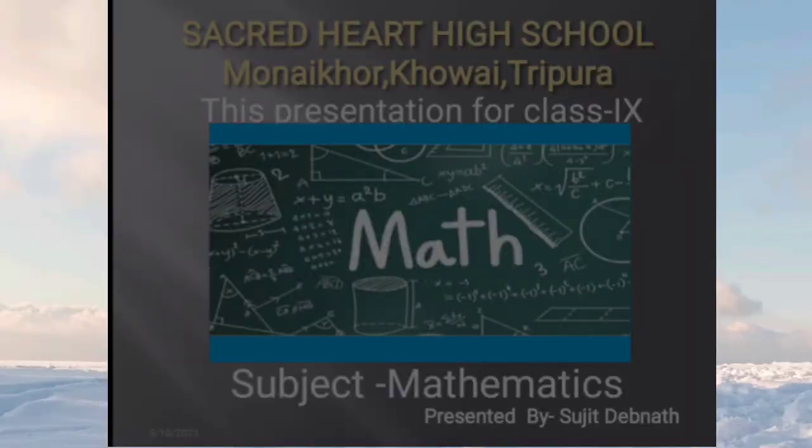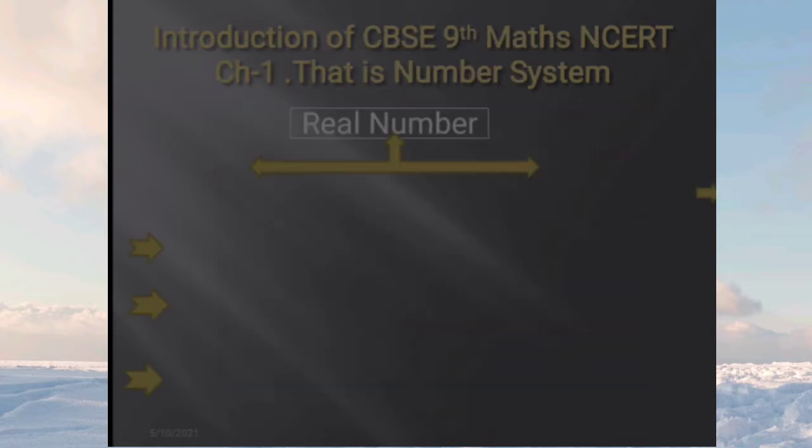So this is exercise 1.1, introduction of CBSE class 9 maths and NCERT chapter 1, that is number system. So this exercise is based on the classification of number system. First of all, if you understand these basic things very well, you can solve this chapter easily.